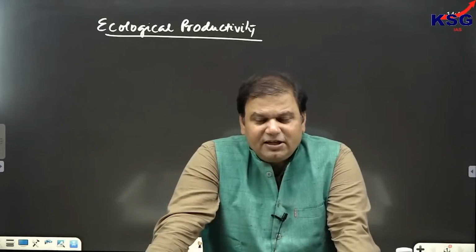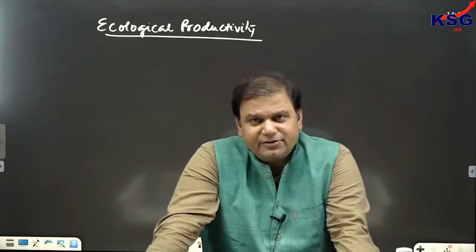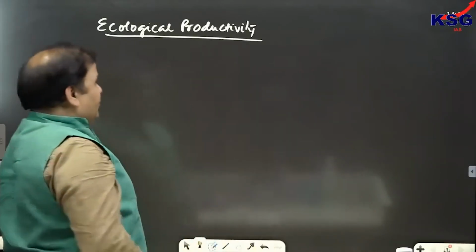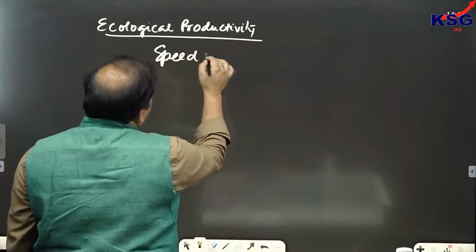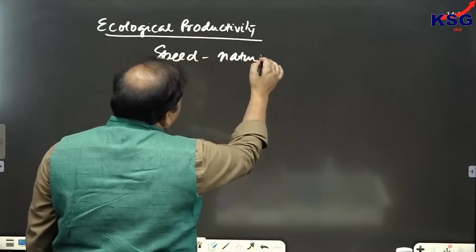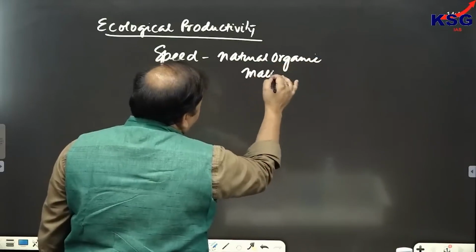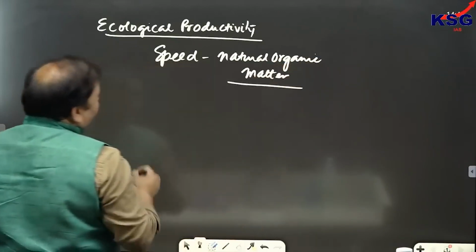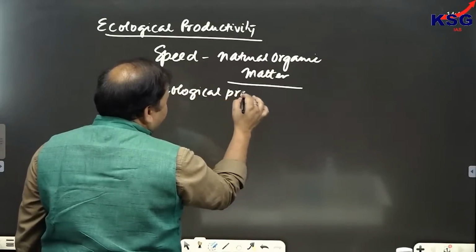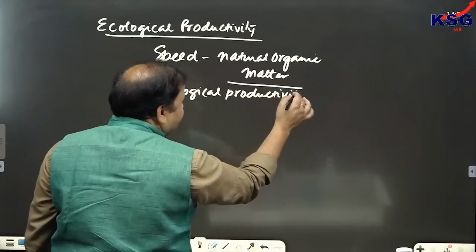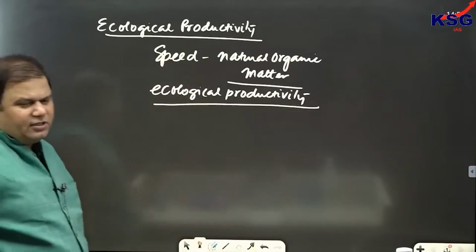So, we are saying that the rate, the speed at which natural organic matter is generated, would be called ecological productivity. Rate at which natural organic matter is generated would be called ecological productivity.